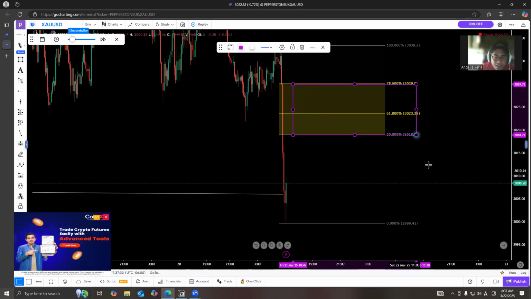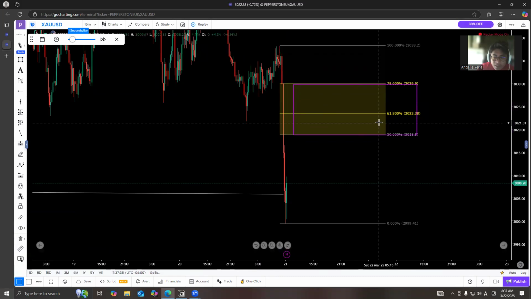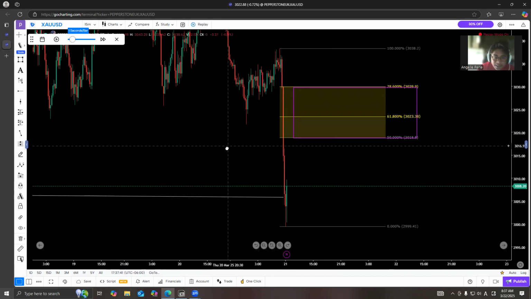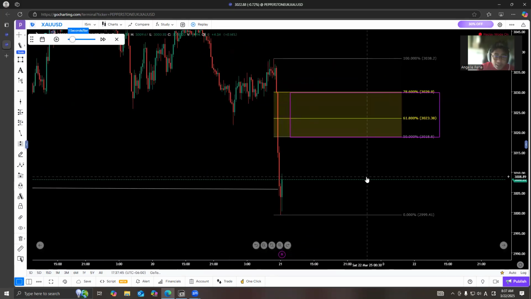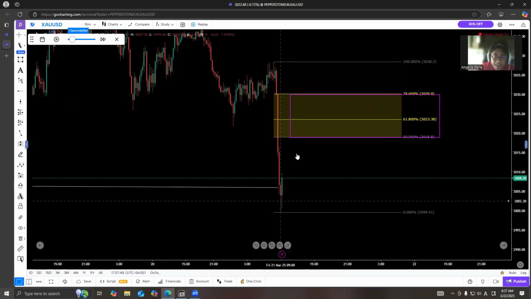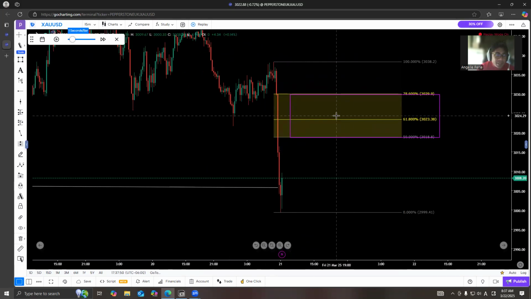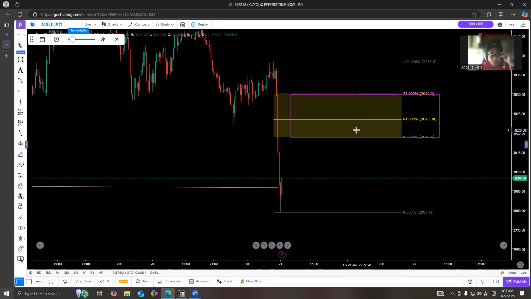Plus, we have an equilibrium in this 3020 price. All right. So sooner or later, the market will always rebalance in these areas. But we do not know when it will happen.